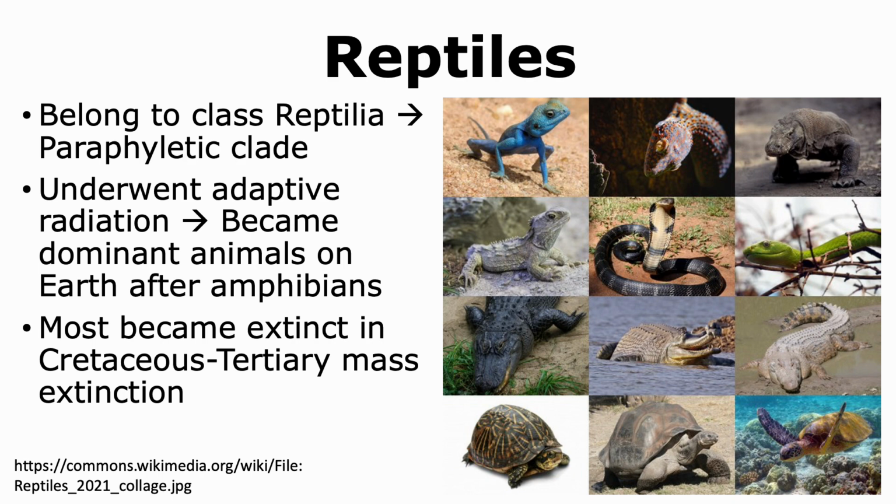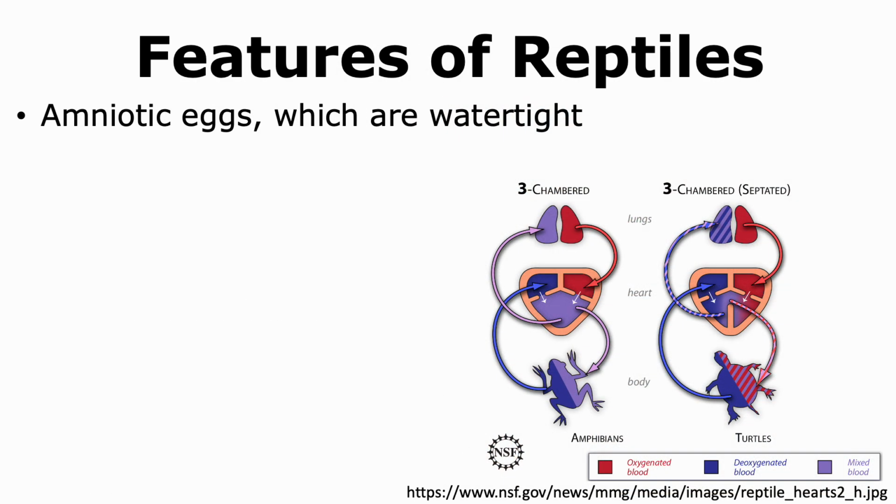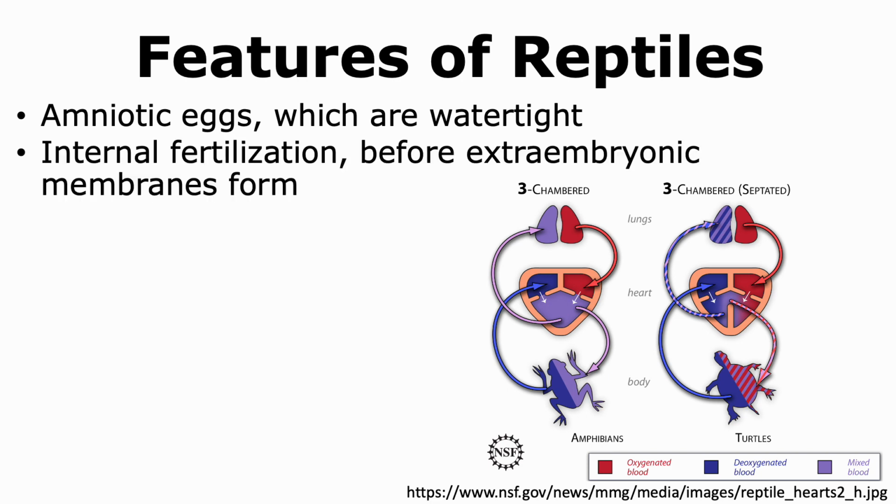However, most reptiles became extinct in the Cretaceous Tertiary mass extinction. Let us look at some features of reptiles. Their eggs are amniotic because they have an amniotic cavity, and the reptilian eggs tend to be watertight due to the presence of a hard shell as the outermost covering.